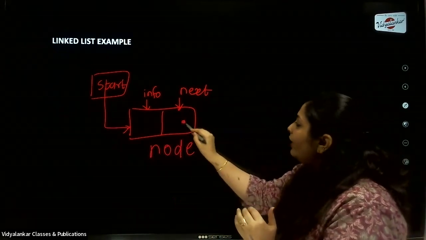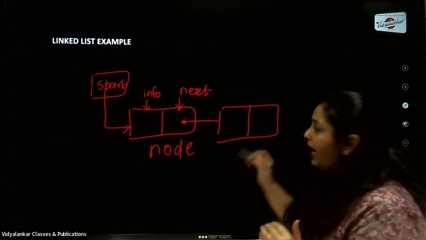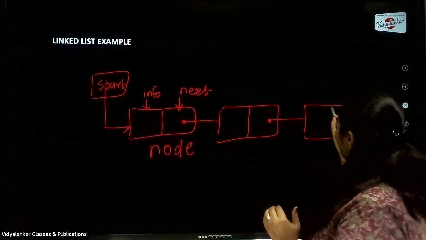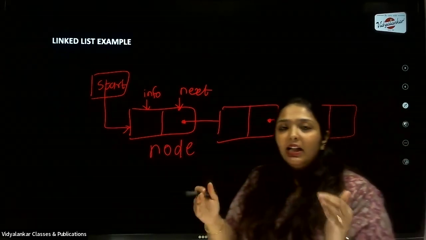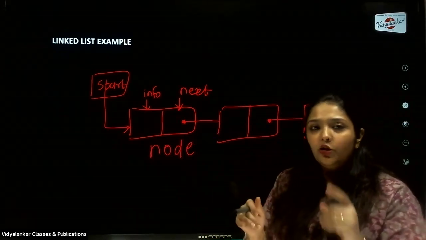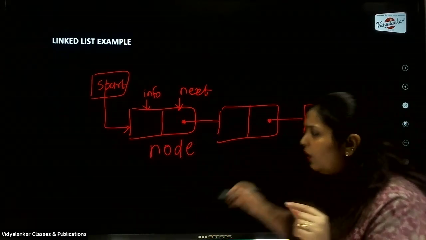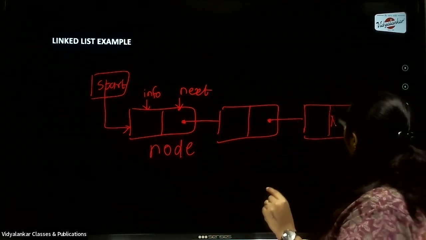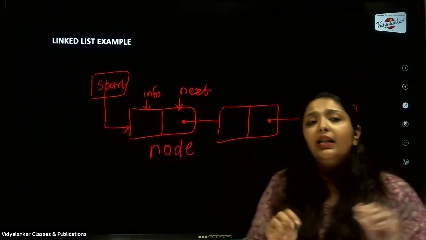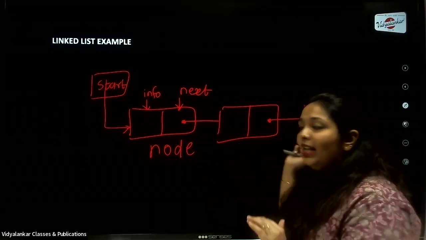So I have this pointer going to the next node. And then again, I might have one more pointer going to the next node. Now, where will the linked list stop? How will I know that this is the end of my linked list? So remember the keyword null, or put a cross sign. So always write null, which indicates that this particular linked list has ended. Now that's the last node.